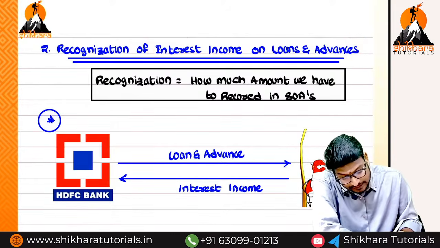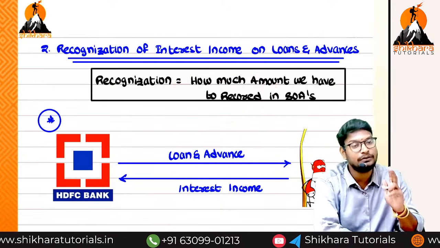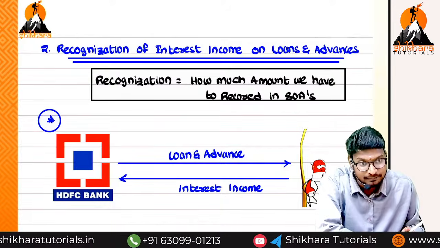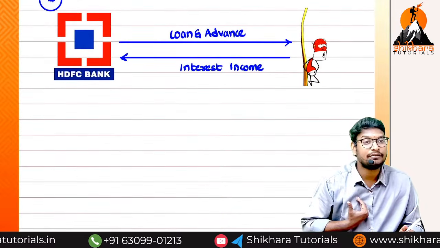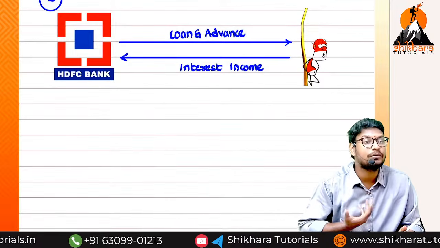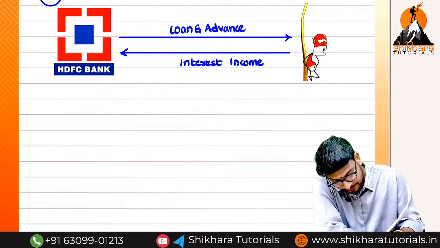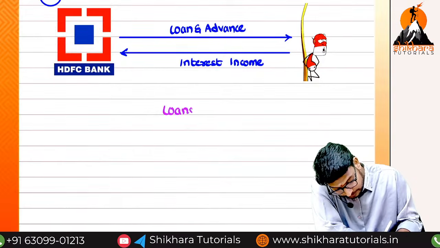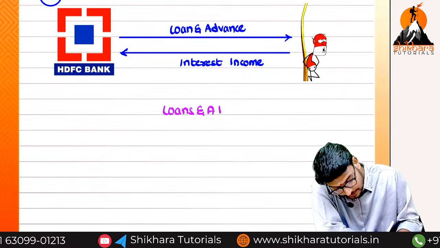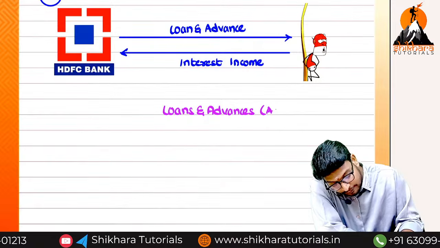Now, how much interest income we have to record depends upon two activities. The total assets, in our point of view, are loans and advances.